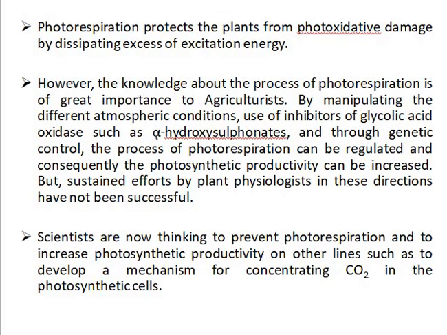But sustained efforts by plant physiologists in these directions have not been successful. Scientists are now thinking to prevent photorespiration and to increase photosynthetic productivity along other lines, such as developing a mechanism for concentrating CO2 in the photosynthetic cells.